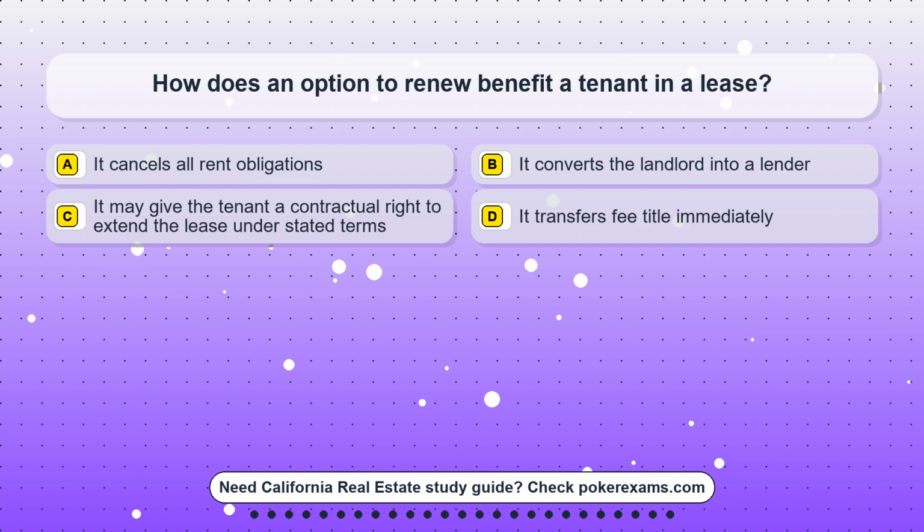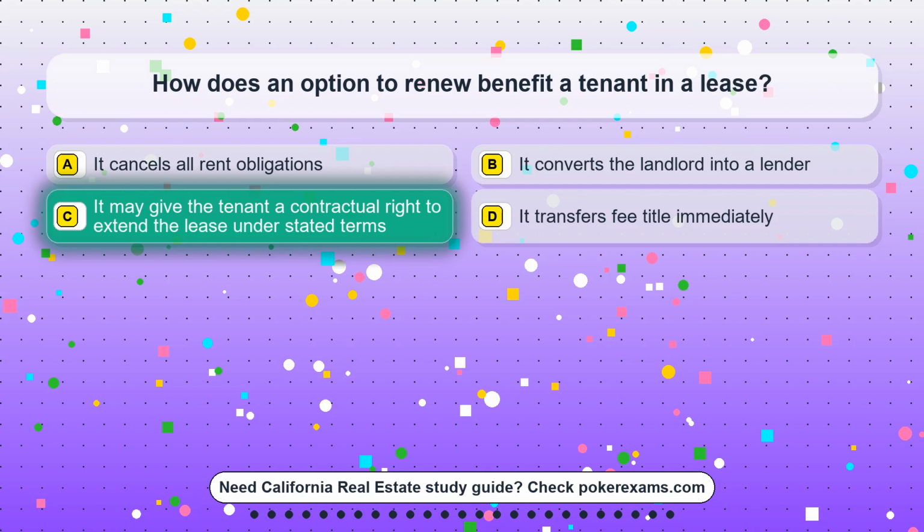Question 22. How does an option to renew benefit a tenant in a lease? Option A. It cancels all rent obligations. Option B. It converts the landlord into a lender. Option C. It may give the tenant a contractual right to extend the lease under stated terms. Option D. It transfers fee title immediately.